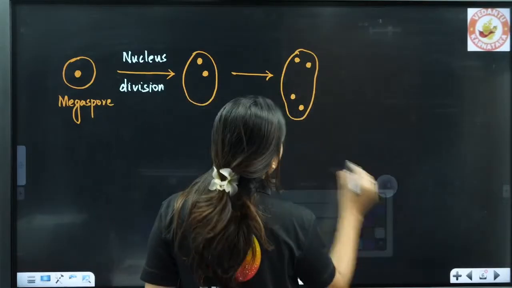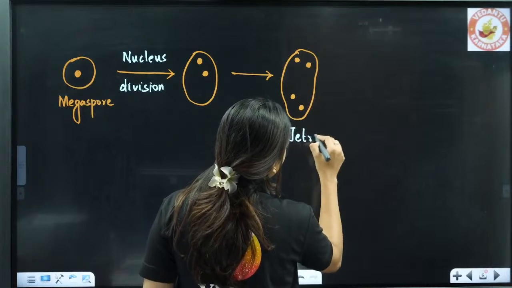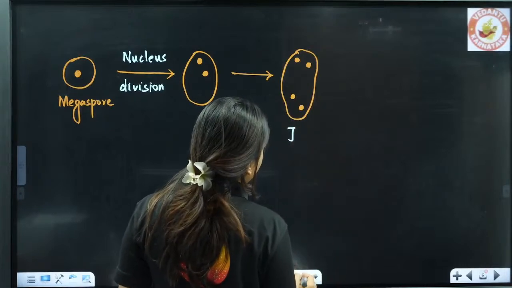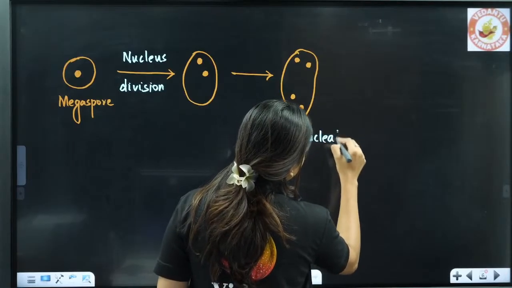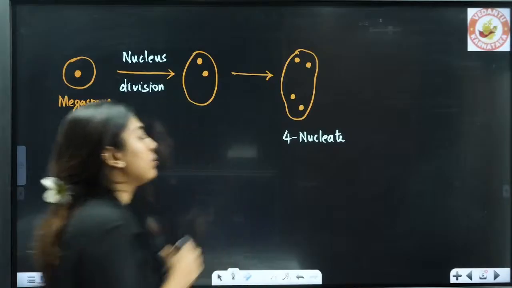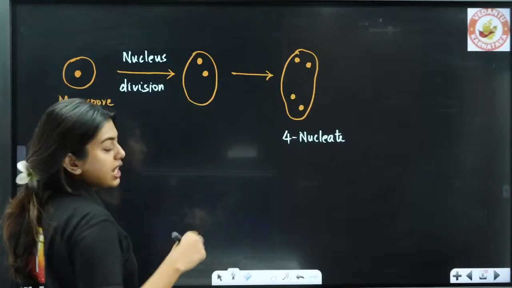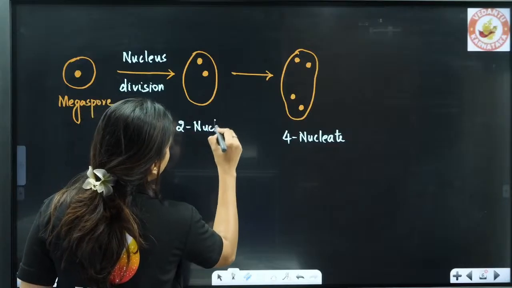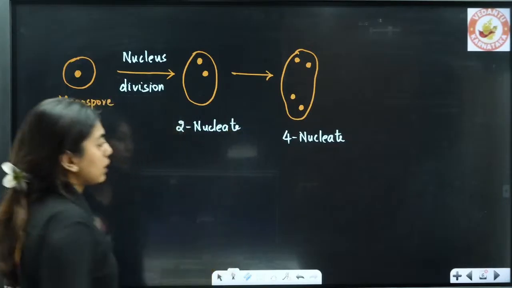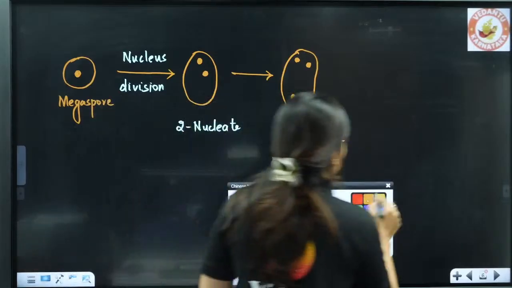So this is going to be the tetrad. Okay, or not tetrad, you can write the 4 nucleate stage. 4 nucleate. Okay, don't be like, my god ma'am, from where are you writing all this? Is this like NEET level? No students, in your textbook it is there, 2 nucleate, 4 nucleate. Now from 4 nucleate, what is going to happen?